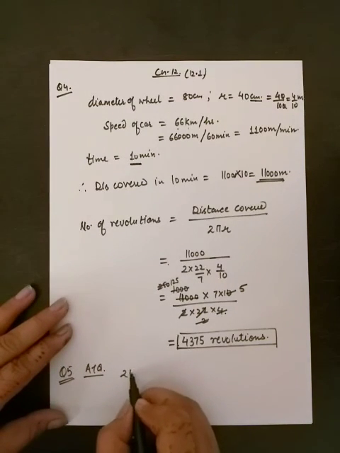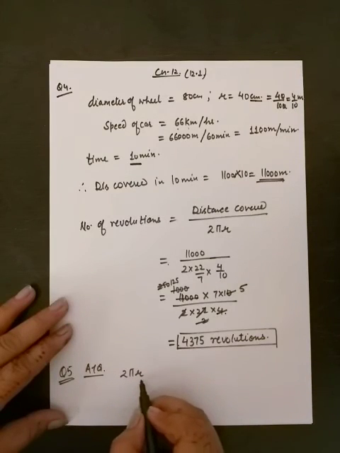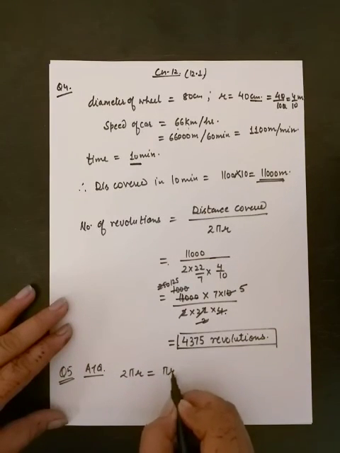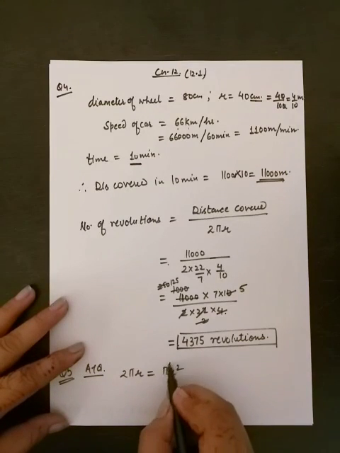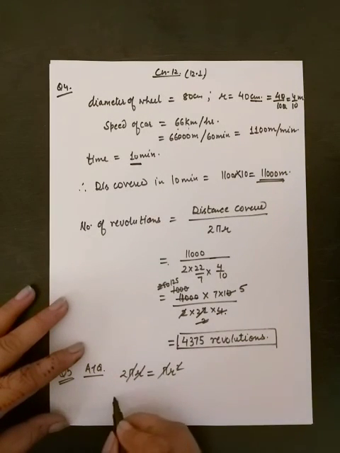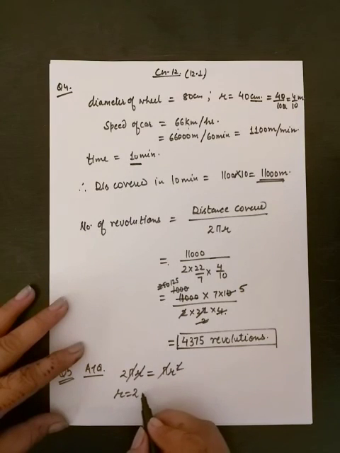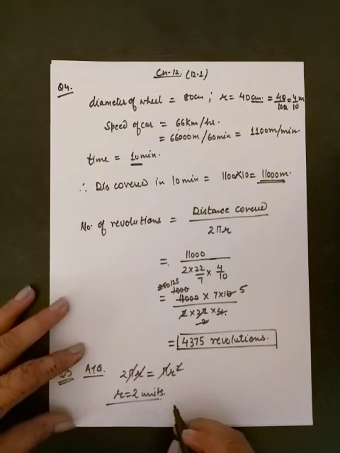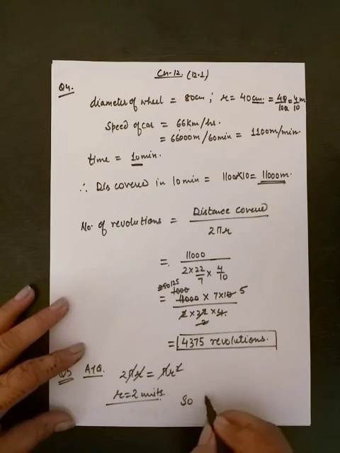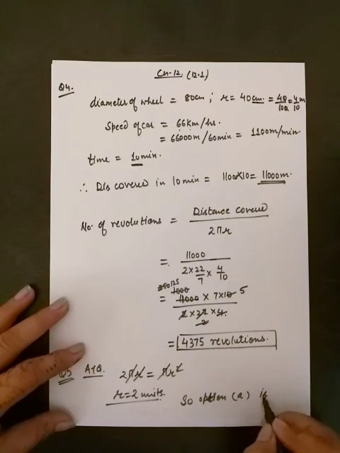Area of circle and circumference, meaning 2 pi r is equal to pi r square. Now we can cancel it and we get radius is equal to 2 units. And this is which option? This is option A. So option A is correct.